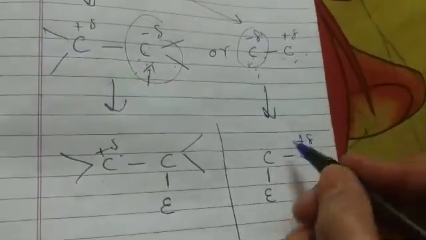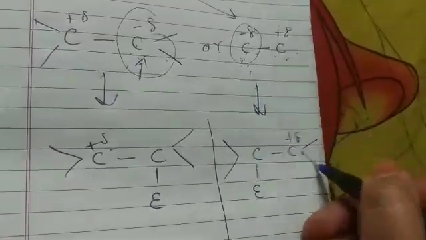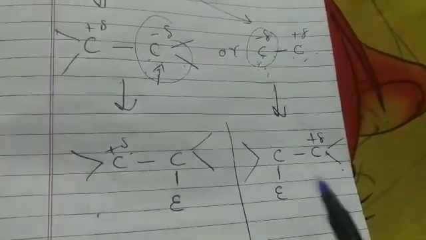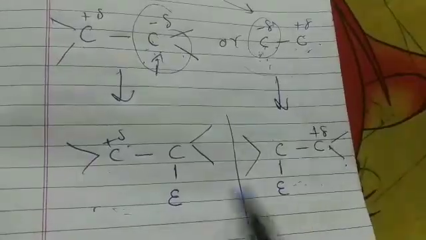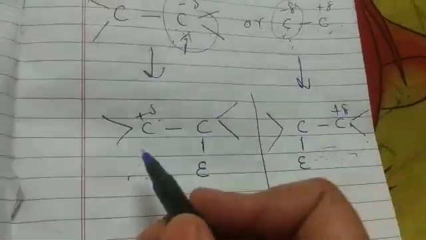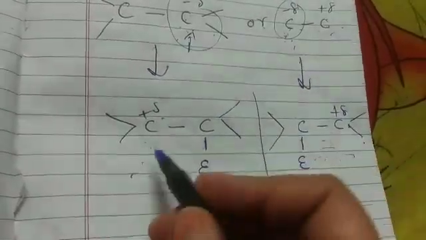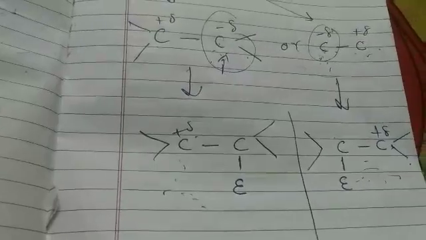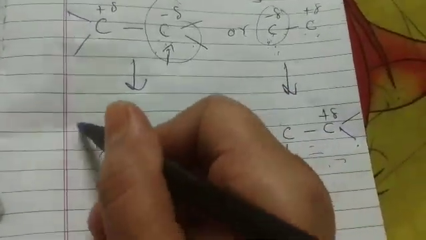And now see the bonds here. Now see the comparison of both polarized compounds. Students, what is shown here? It is a carbocation, no? Carbocations. And what is the difference between these? Sorry students, I didn't put CH3.